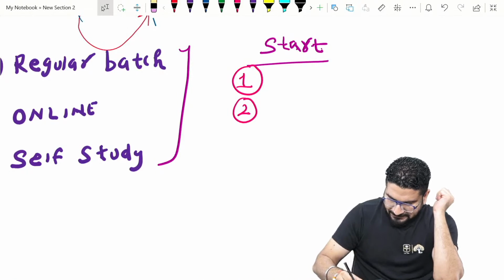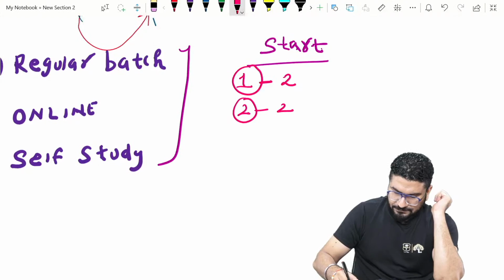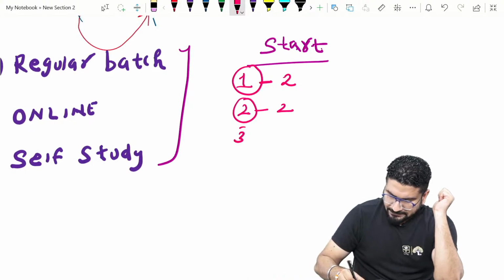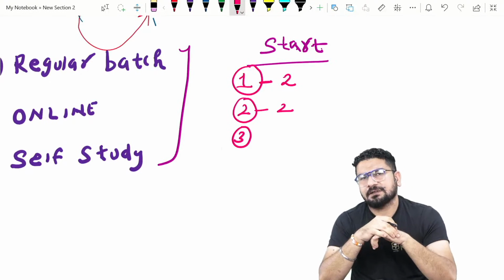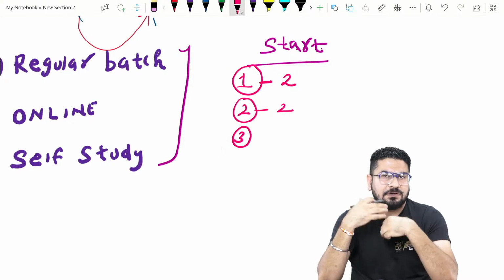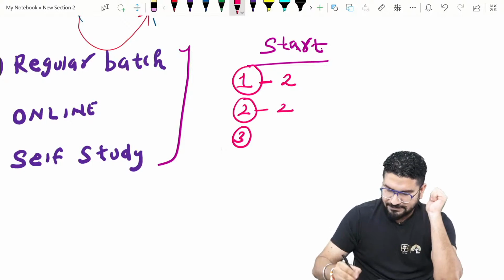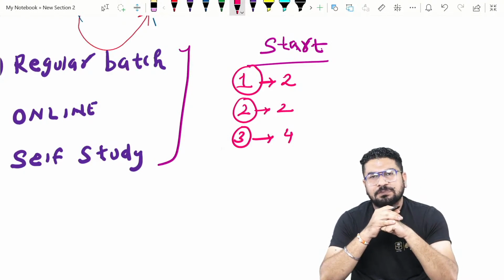If you give 2 days to each subject, that is 2 plus 2, so 4 days. Third, you can take any big interesting subject, for example pharmacology, pathology, microbiology or biochemistry. Any of these subjects you can take, and you should finish it in 4 days. So now the total is 2 plus 2 plus 4, which means 8 days.